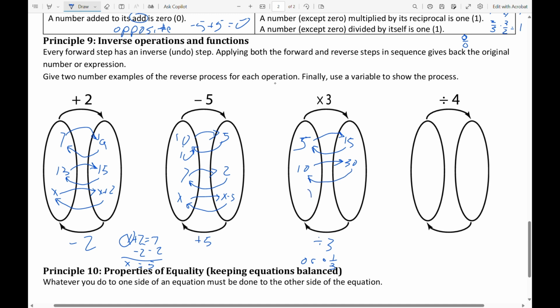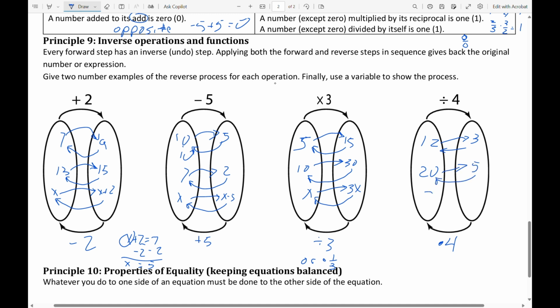So what if I had an x times a 3, so x times a 3 becomes a 3x. What would I do to get back to the x? Well, I'd divide by 3 and I have back the x. Divide by 4, I'll make them easy. 12 divided by 4 is 3. And then what would reverse a divide by 4? Well, a times by 4. So 3 times 4 takes me back to the 12. How about 20 divided by 4 is a 5, but a 5 times 4 takes me back to the 20.